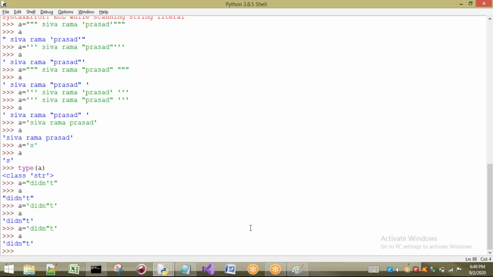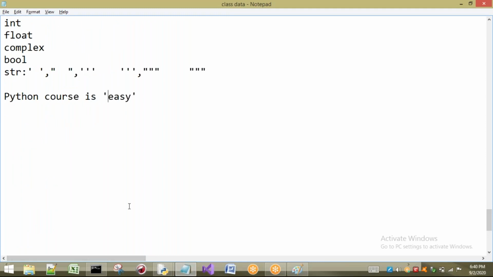Right. Anyway, now I want to access, what is that? Accessing the characters. That means I am having a number of characters in my string. I want to access a particular character. What to do, how to do? Okay, let us see. Accessing the characters.